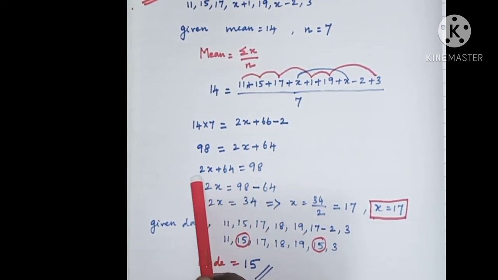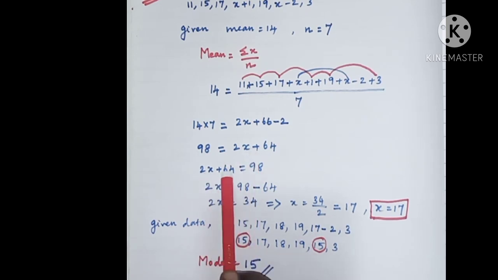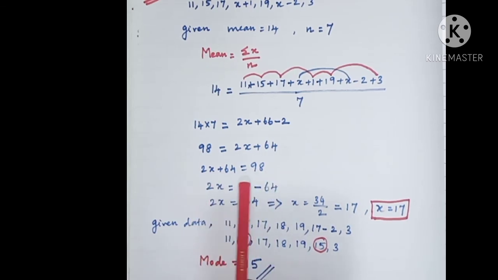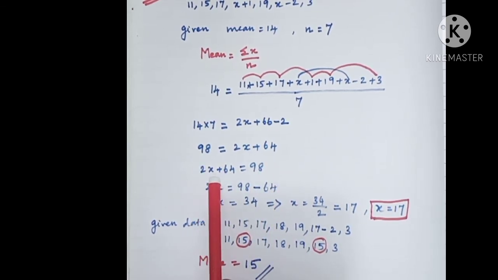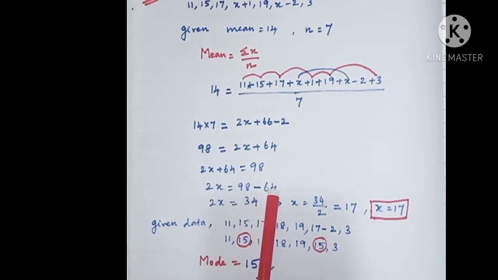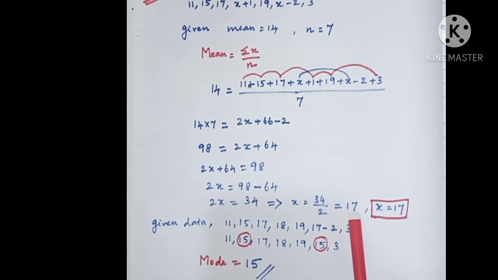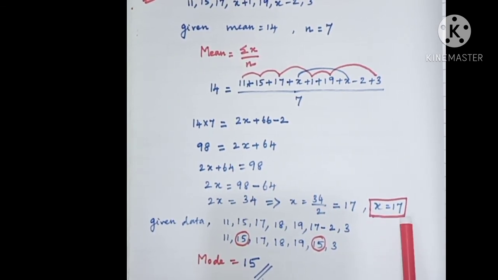So now you have to write 2x plus 64 is equal to 98 in this format. From this equation you have to find the value of x. So 2x is equal to 98, and plus 64 will become minus 64 when it goes to the right hand side. So 2x is equal to 98 minus 64, which is 34, which implies x is equal to 34 by 2, which is 17. So the value of x is 17.